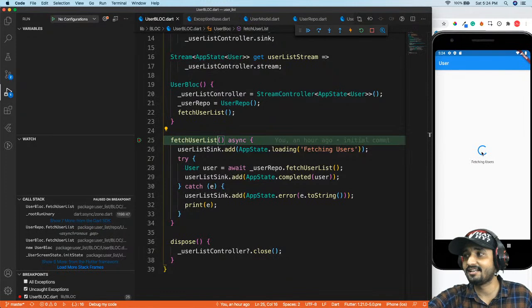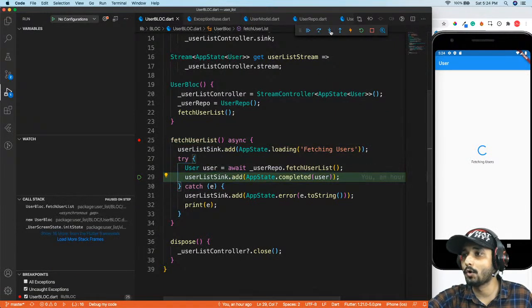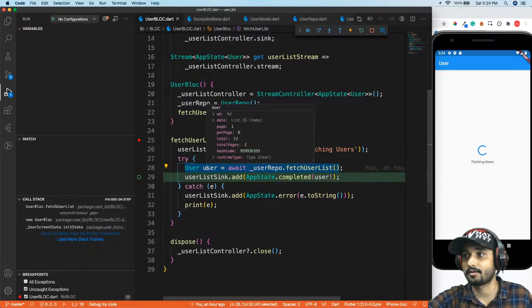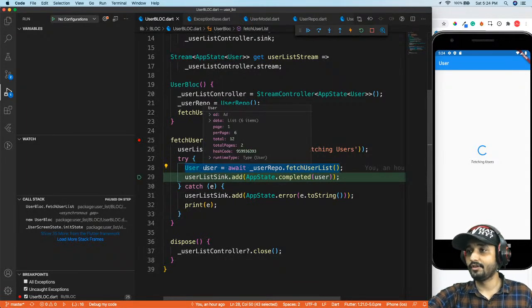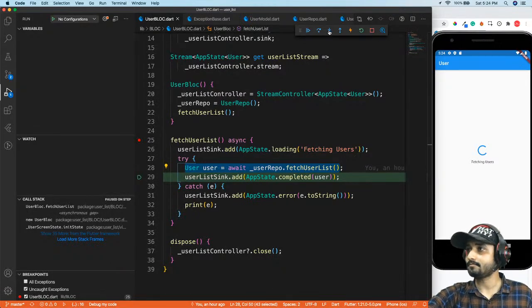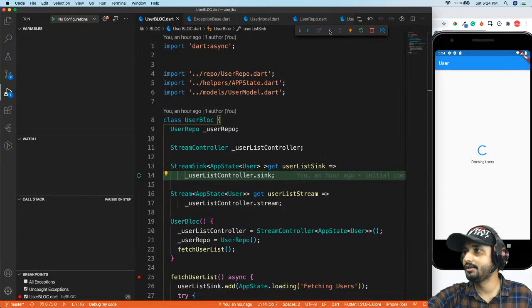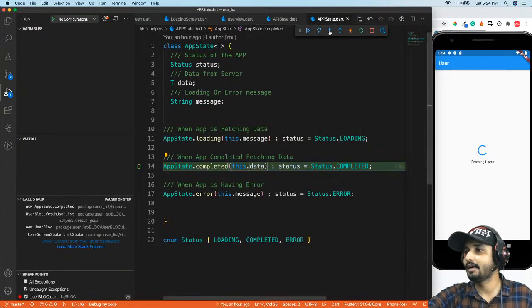Because right now the app status is loading. So now the app status at the fetching user, you can see the UI got updated, but now we have data, we need to update the UI again, right? So let's see how we can do that. Right now you can see we have some data over here. Right over here inside user, we got the data. So after we got the data, we are changing our app state by adding something into a sink, right? Now I'm going to add something into a sink. Of course it will create a new object for that, and it updates the state of my app from loading to complete.